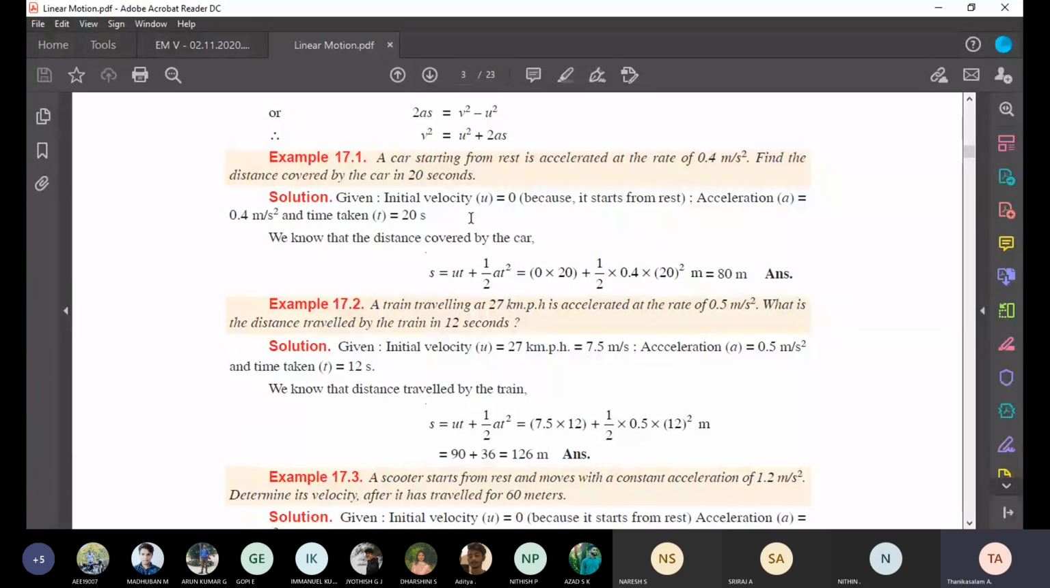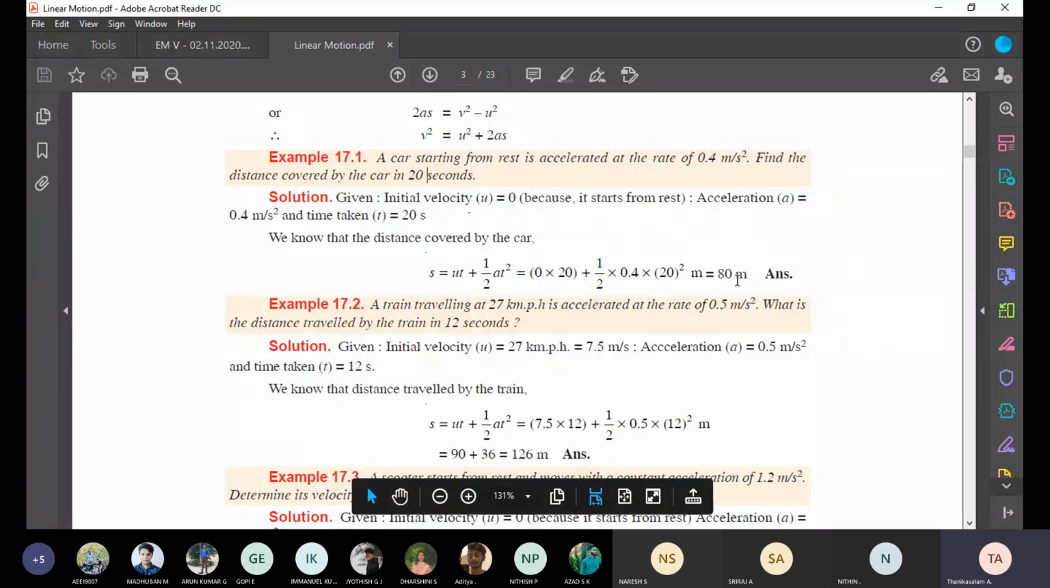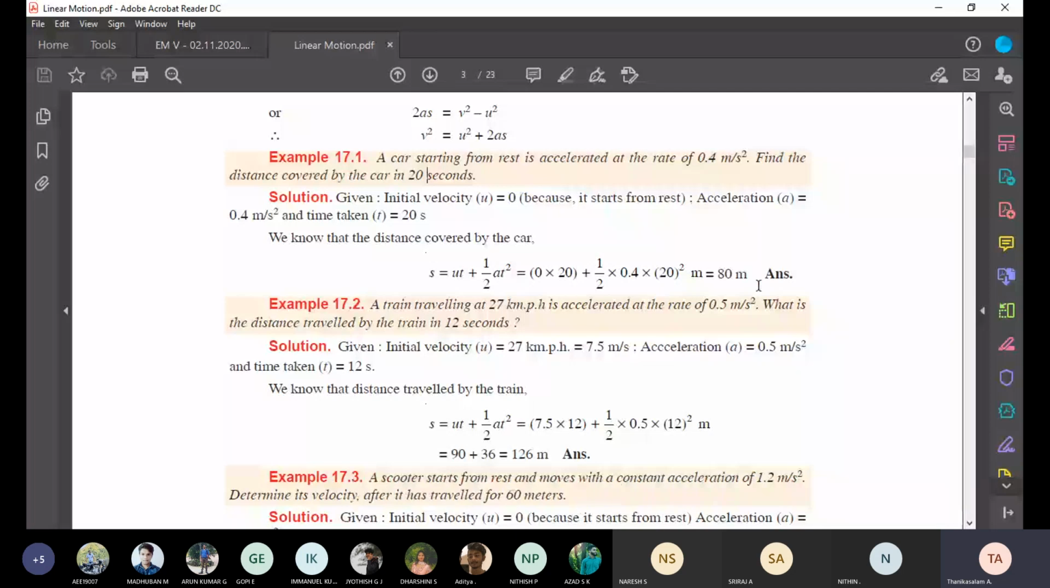The initial velocity is 0, no? The car starts from rest, that's why it is 0. Time is 20 seconds, plus half into 0.4, since 0.4 is the acceleration, into 20 seconds squared. Therefore, the distance traveled is equal to 80 meters.